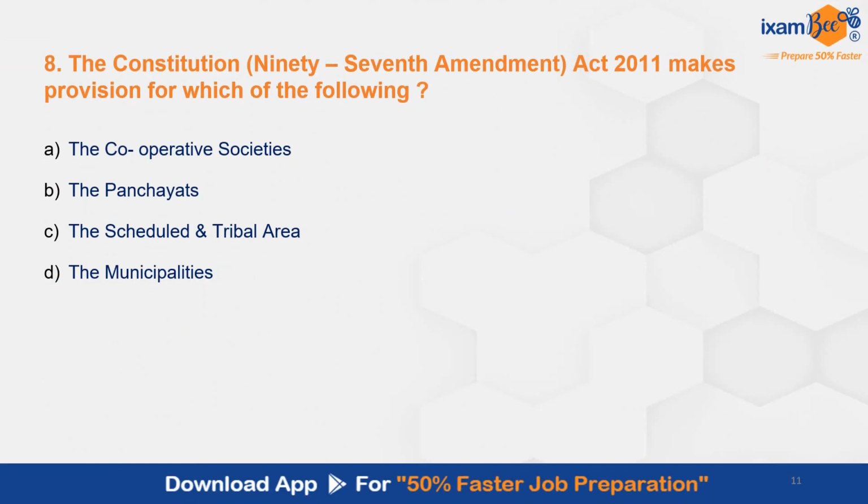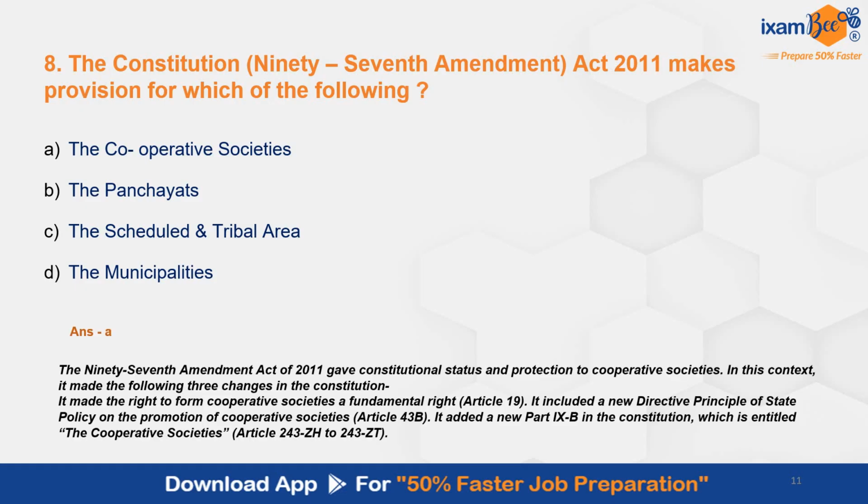Then question number 8. The Constitution 97th Amendment Act 2011 makes provisions for which of the following? The correct answer here is A. Cooperative societies. 97th Amendment Act gave constitutional status and protection to cooperative societies. It made the right to form cooperative societies a fundamental right under Article 19, and it included a directive principle of state policy on the promotion of cooperative societies, which was Article 43B. And a new part was added to the Constitution, which was Part 9B, which is entitled as the Cooperative Societies, Article 243ZH to ZT.